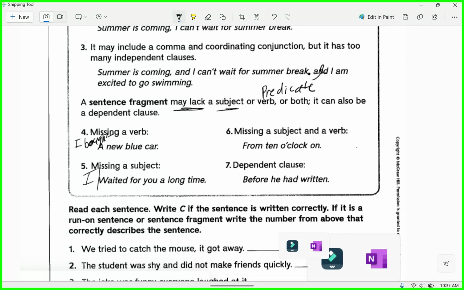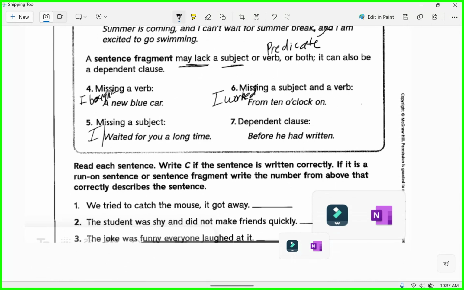From 10 o'clock on. So, I worked from 10 o'clock on, right? Dependent clause. Before he had written, that's a dependent clause. You're like, whoa, what's going on here? Like, we're missing. So, down at here, you're going to read each sentence.